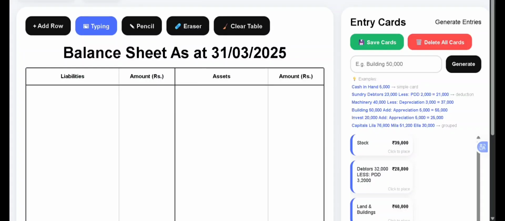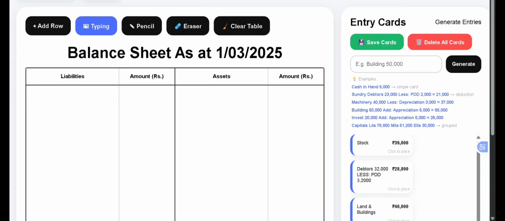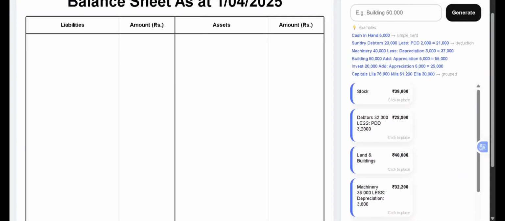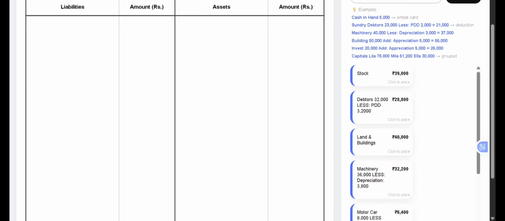So now we are going to prepare the balance sheet. The balance sheet as on 1st April 2025. Now we are going to bring down all the assets of the old balance sheet along with the adjustment. Now let's see the preparation of the balance sheet. Now we are going to bring down all the entries which are given in the old balance sheet, and if there are any adjustments that will be made in the new balance sheet.